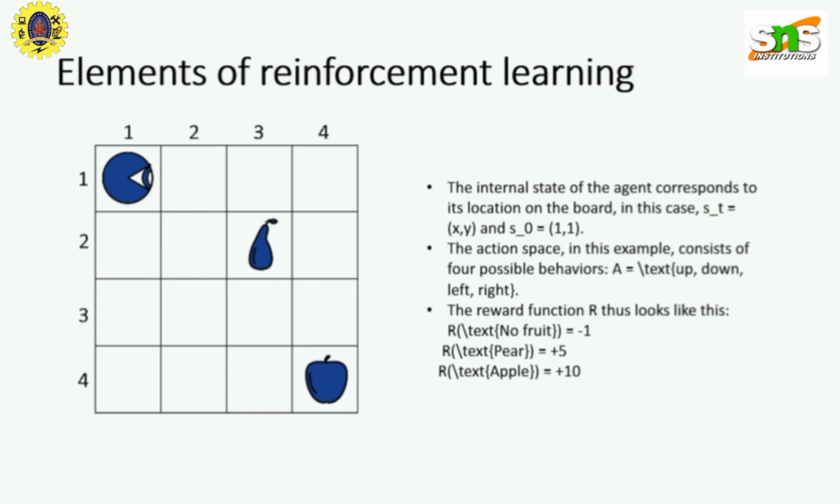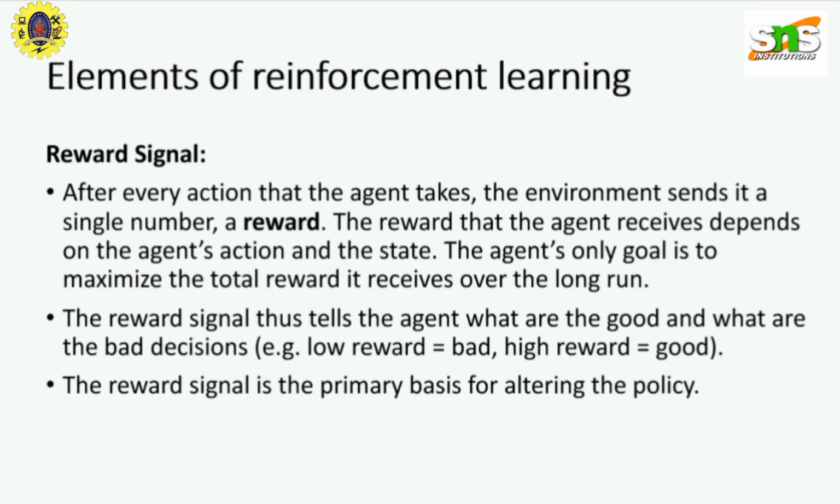Obviously, some policies are better than others. The goal of reinforcement learning is to learn the best policy. The policy defines the learning agent's way of behaving at a given time. To conclude about policy, it is a strategy that an agent uses in pursuit of goals. The second element in reinforcement learning is a reward signal.